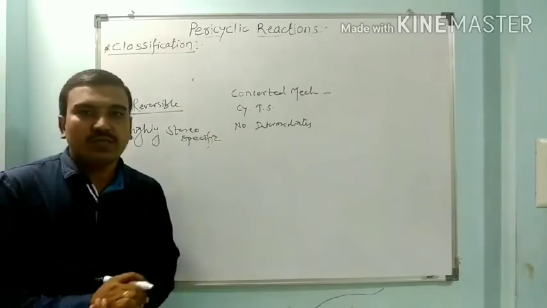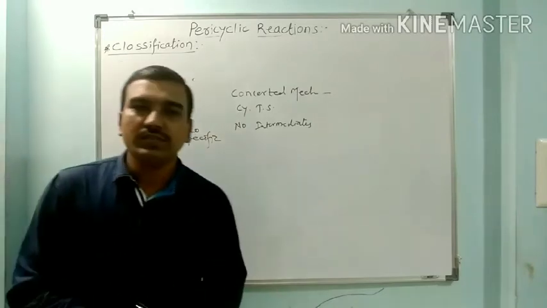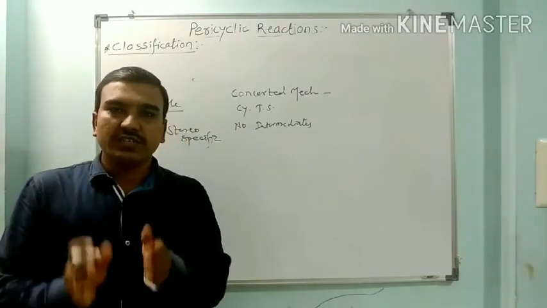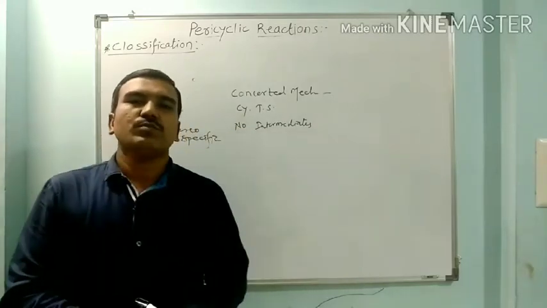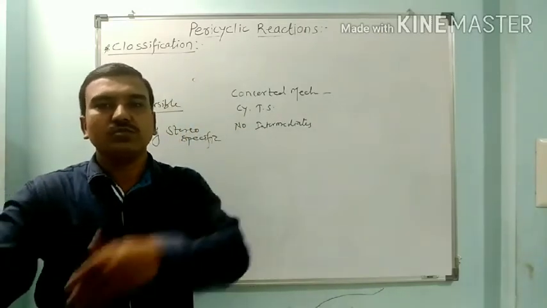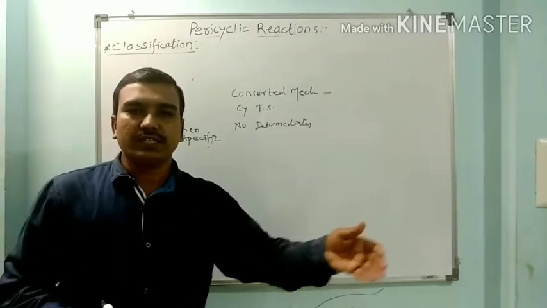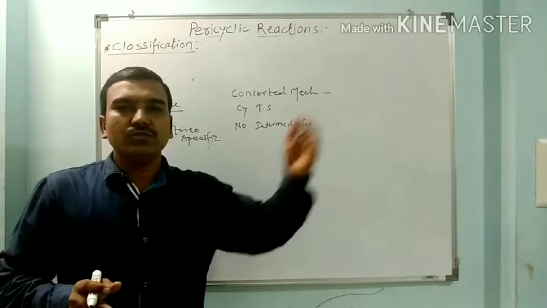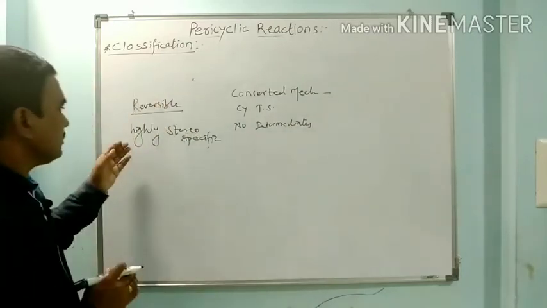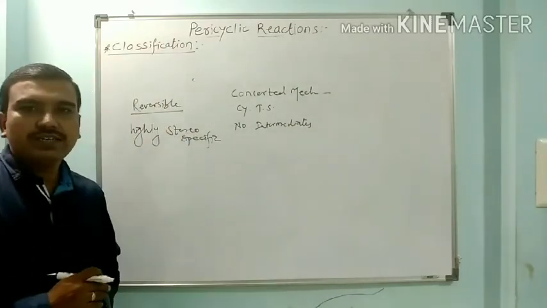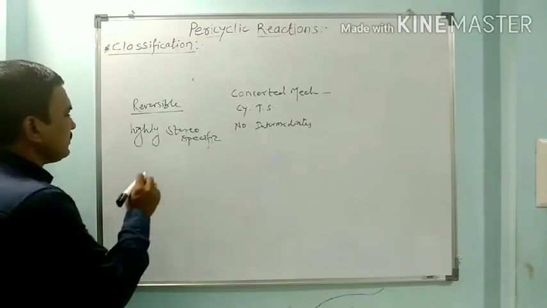So what does stereospecific mean? A particular isomer of reactant gives a particular stereoisomer of product, while its other isomer gives the other stereoisomer of product. This is called a stereospecific reaction. Specifically, one isomer gives one product. So the pericyclic reactions are highly stereospecific.